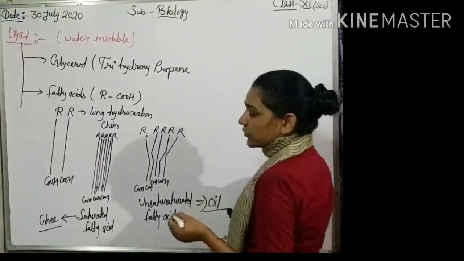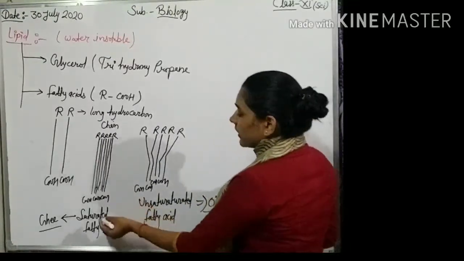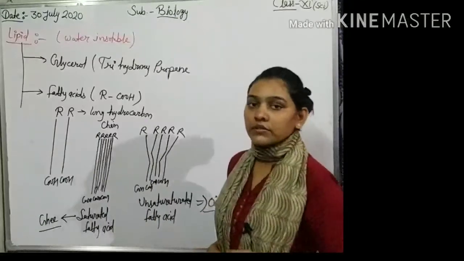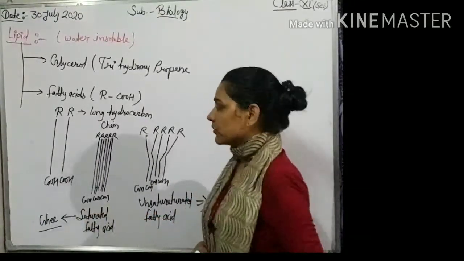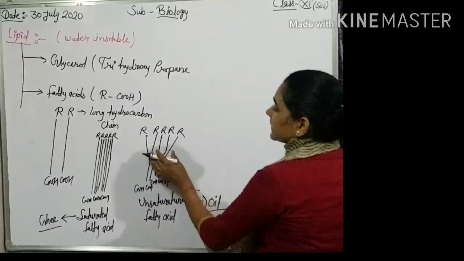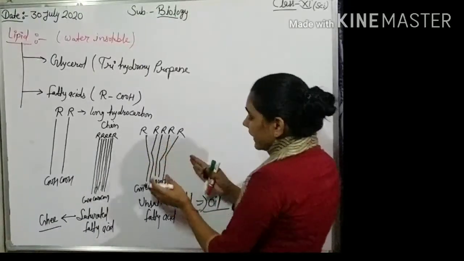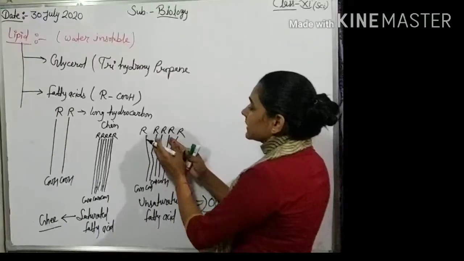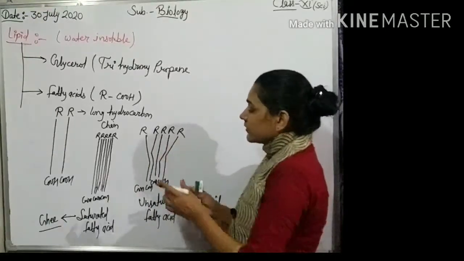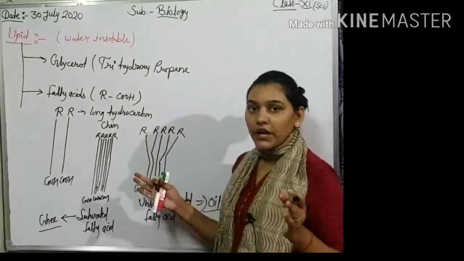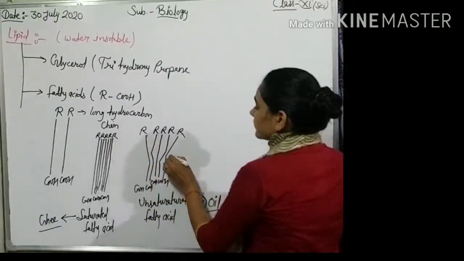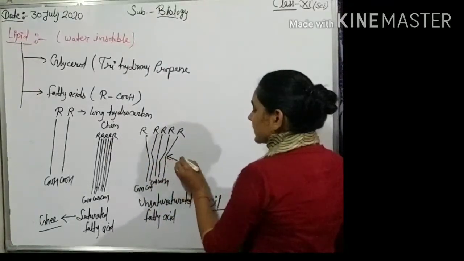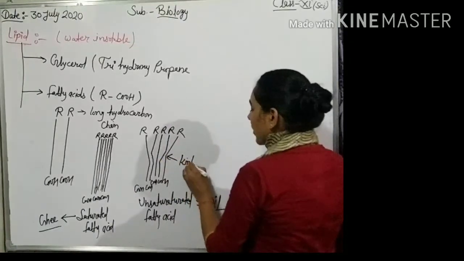This is the reason: in unsaturated fatty acids, the acyl chains are far from each other, because a kink is found in their structure.